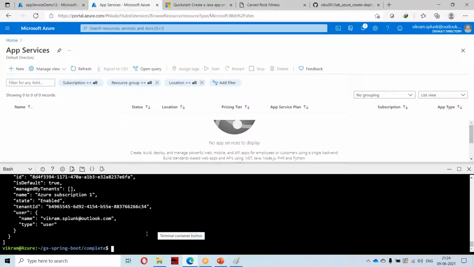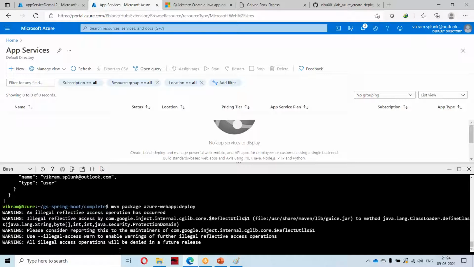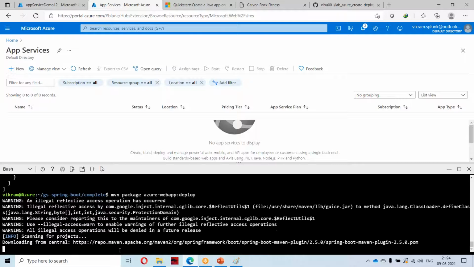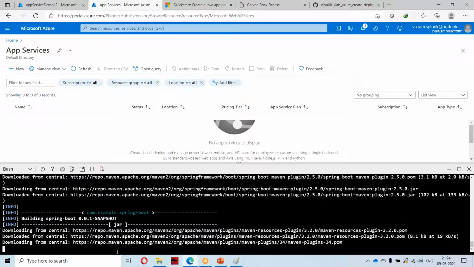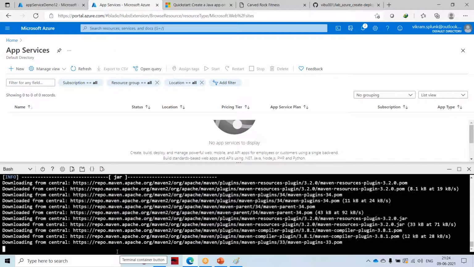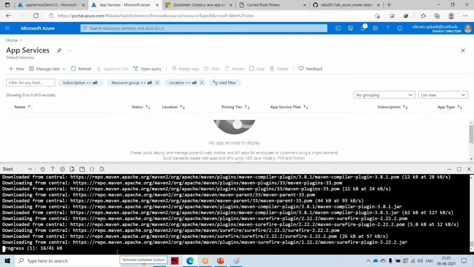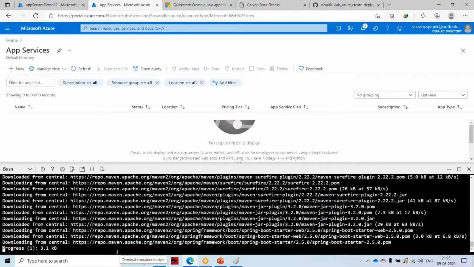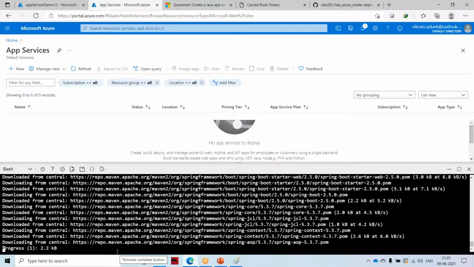Basically in prior steps we have compiled the code, and now we are deploying. I think it is loading. It will take a while.